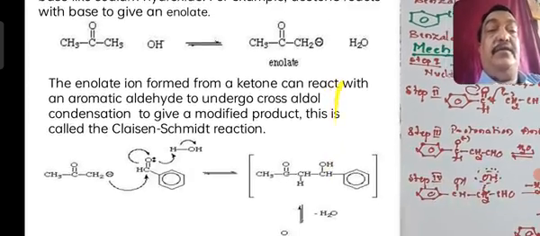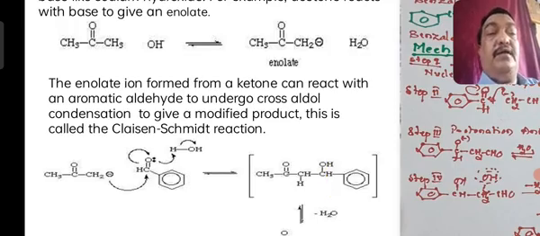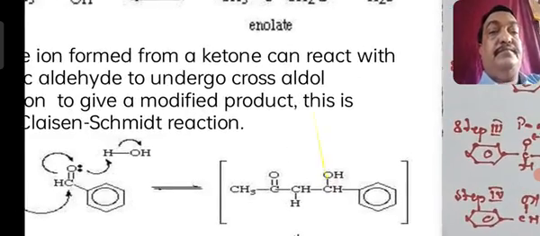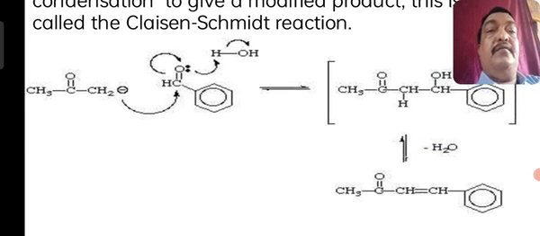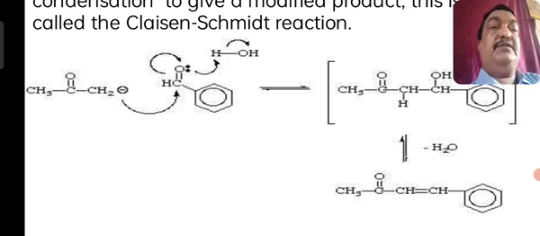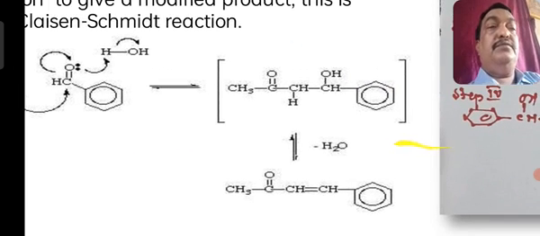This enolate will now come in contact with benzaldehyde. So the O minus moves towards the carbon of the benzaldehyde, that is the CHO group, and the O gets the shifted electrons, and you can see how this typical molecule is going to form.